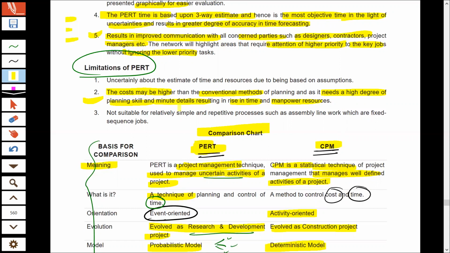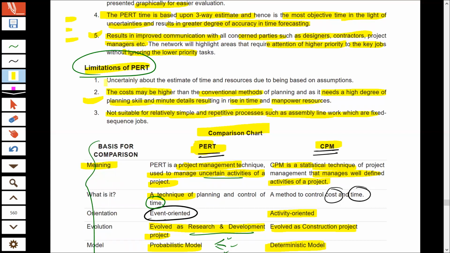And the PERT technique is not useful where the tasks are repetitive and simple. There you can use CPM, but PERT cannot be used. PERT is used only for those activities where the activities are highly uncertain and unpredictable. So where the activities are simple and predictable, PERT cannot be used.